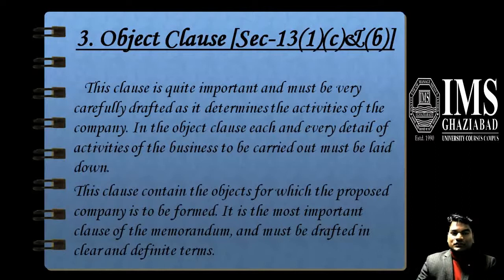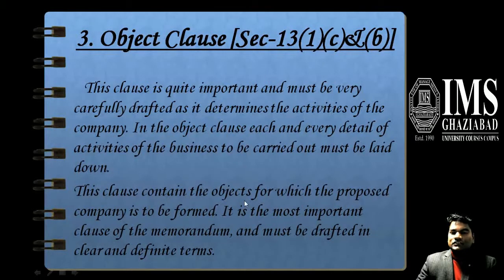The third and most important clause of the Memorandum of Association is the object clause. This clause must be very carefully drafted and determines the activities of the company. Each and every detail of the activity of the business to be carried out must be laid down.